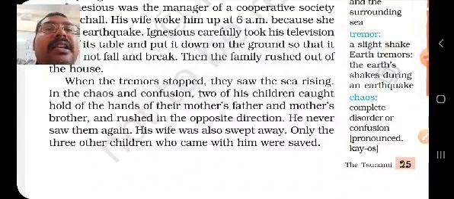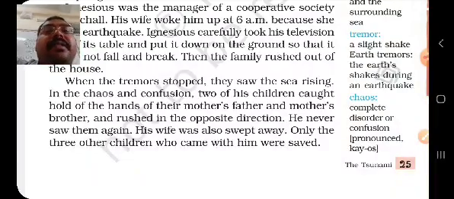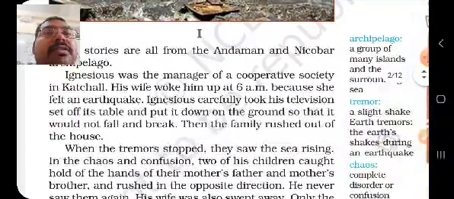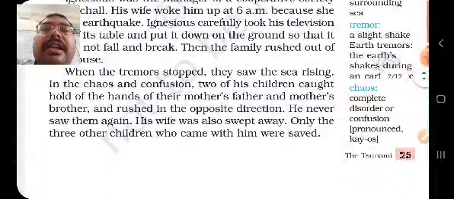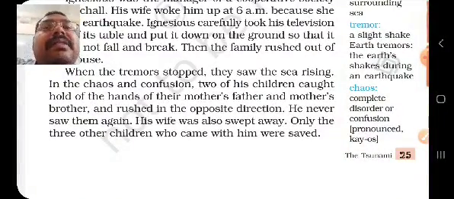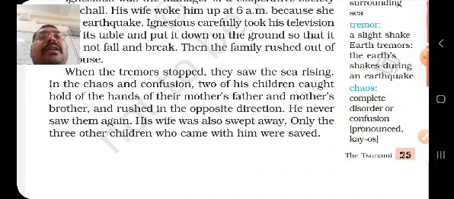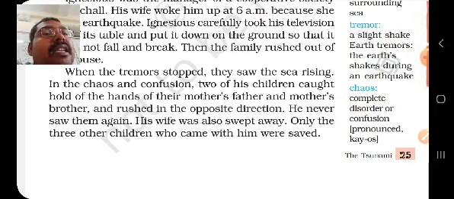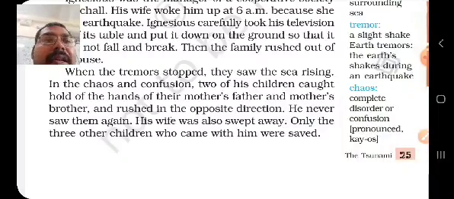Only the three other children who came with him were saved. Those three children who were with him, only they were saved. So this was the story belonging to Ignatius. His wife was swept away. Two children were with the father's mother and father's and mother's brother, and they were swept away in the water. Wife also swept away. Only three children were saved who were with him.